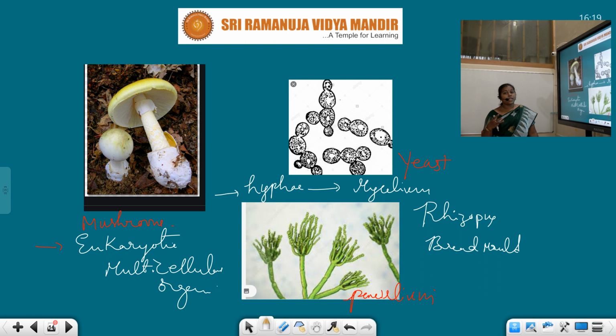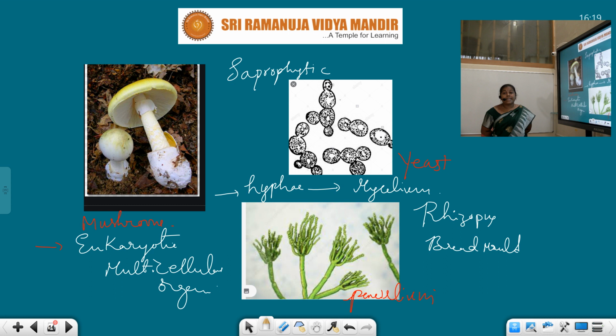Saprophytic mode of nutrition means this fungus is going to take nutrients from dead and decaying matter. By the process known as decomposition, these fungi get their food material from the dead and decaying matter. So the word sapro means rotten. Okay, understand. Next,